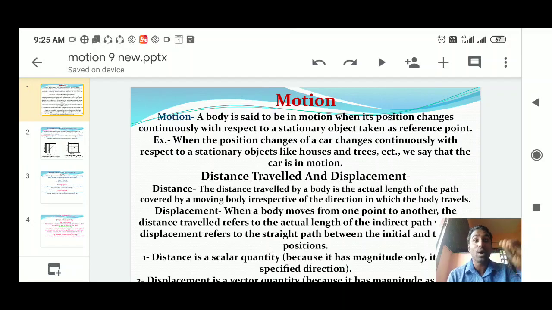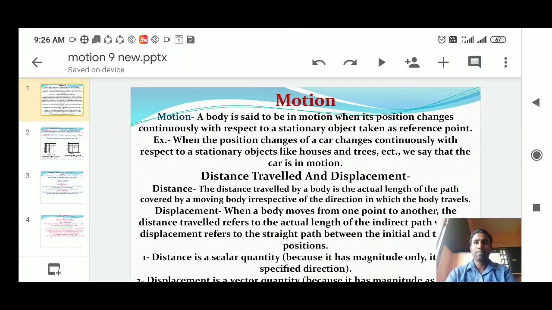In this lesson, motion is nothing but movement. A body is said to be in motion when its position changes with respect to time. That is called movement.